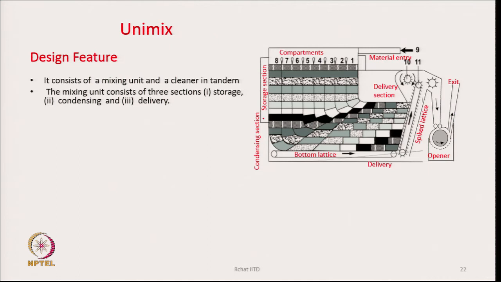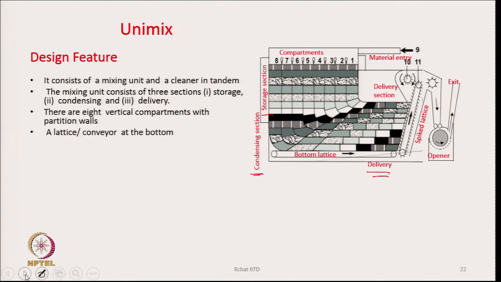So, you see the storage section, the condensing section and the delivery section. These are the 3 sections of the mixing unit. There are 8 vertical compartments with partition walls. The compartments are shown here: 1, 2, 3, 4, 5, 6, 7, 8. A lattice of the conveyor is there at the bottom.